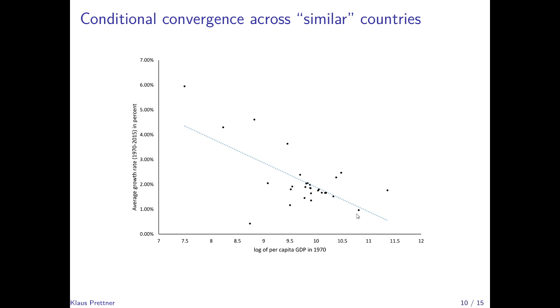And indeed, among those countries, the countries that are poorer in terms of their logarithm of per capita GDP in 1970 tend to grow faster over the period from 1970 to 2015. So the growth rates of these countries are higher, and the growth rates of countries that started with an initially higher level of per capita GDP are lower. So this would mean that there is some indication that conditional convergence across similar countries takes place.